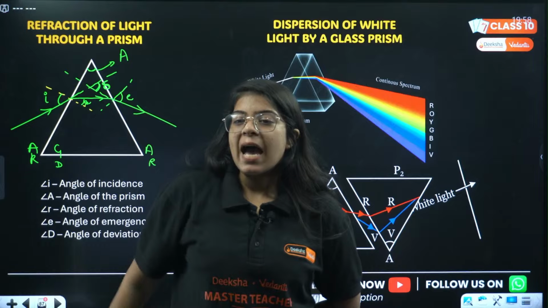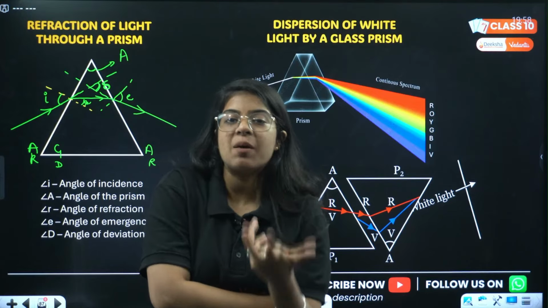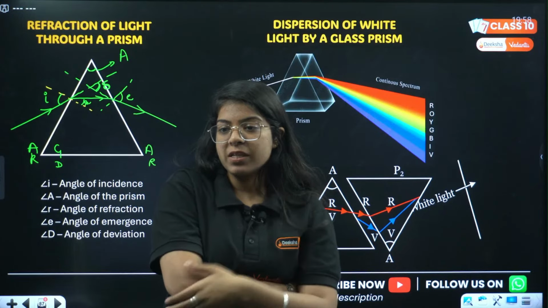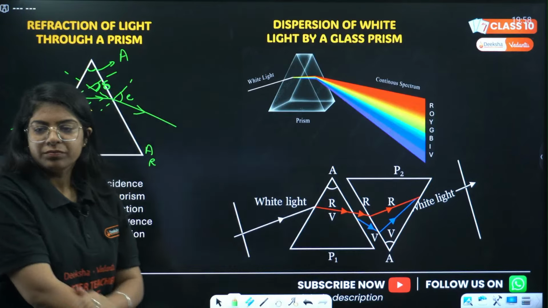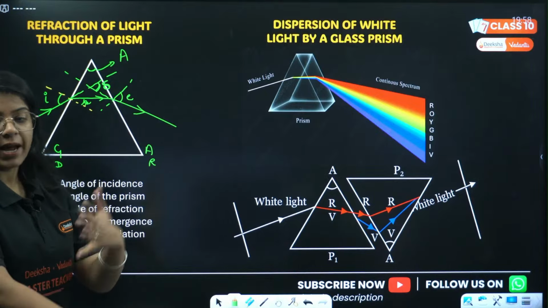ठीक है? Astigmatism, it's like a fault in the shape of your eye that prevents you from seeing objects clearly. ठीक है? चलो. हाँ, astigmatism is a defect in the shape of your eye. ठीक है?